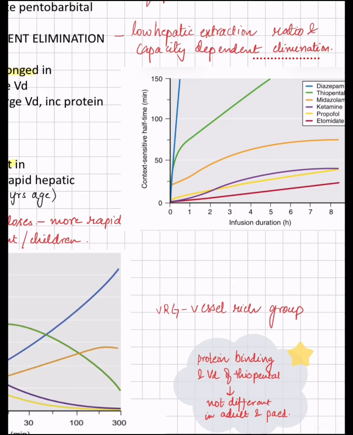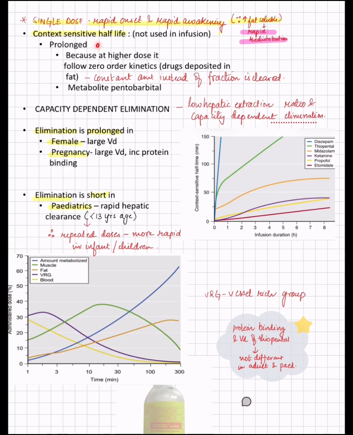So after long duration of infusion, the context sensitive half life is not increasing as much as for thiopentone. That's why thiopentone is not used in infusion and propofol is used in infusion. And why is this prolonged? Because in the higher doses it follows a zero order kinetic instead of first order.